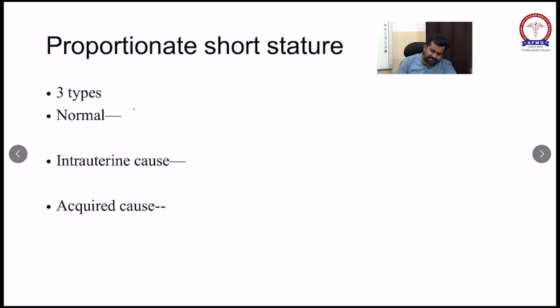So remember these three different types: a normal variant, familial and constitutional delay in growth and puberty; intrauterine cause, intrauterine growth retardation or a small for gestational age baby, TORCH infection and genetic cause. In acquired cause, low nutrition, growth hormone deficiency and illness can cause short stature.